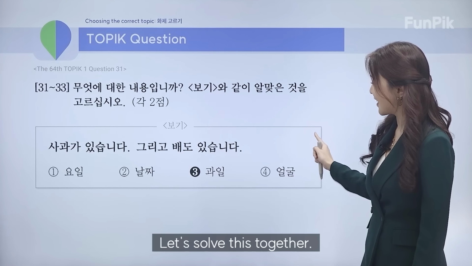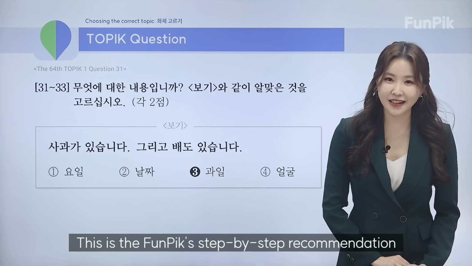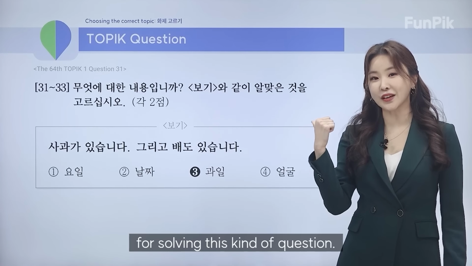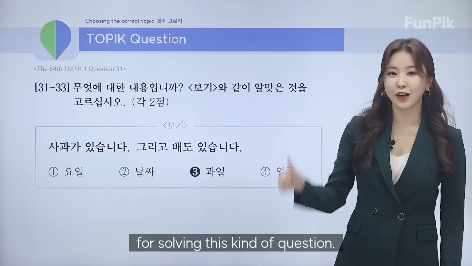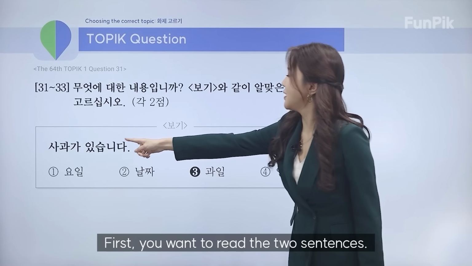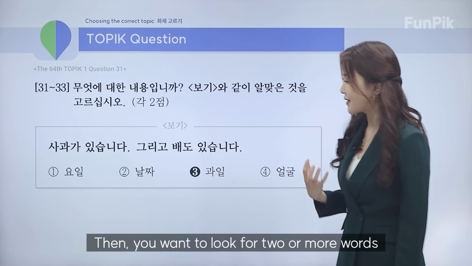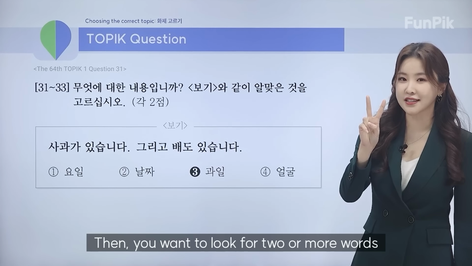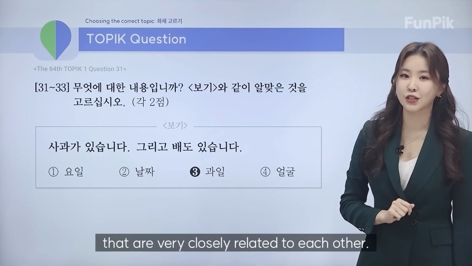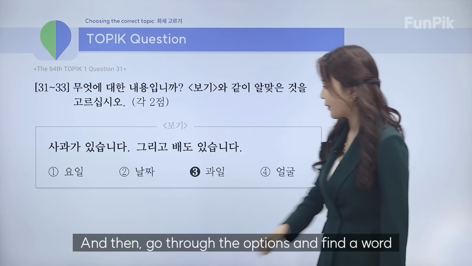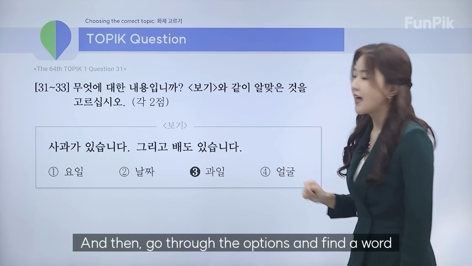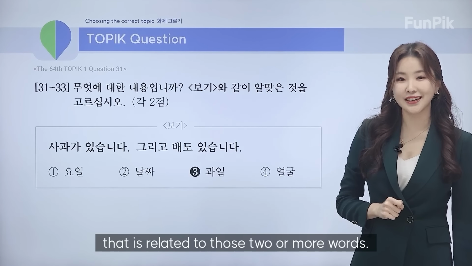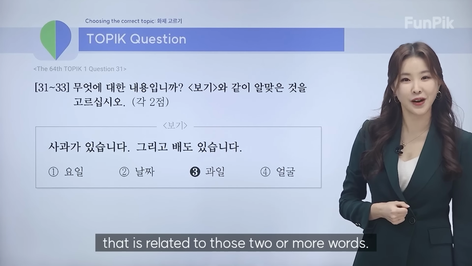Okay, let's solve this together. This is the FunPik step-by-step recommendation for solving this kind of question. First, you want to read the 2 sentences. Then, you want to look for 2 or more words that are very closely related to each other. And then go through the options and find a word that is related to those 2 or more words.